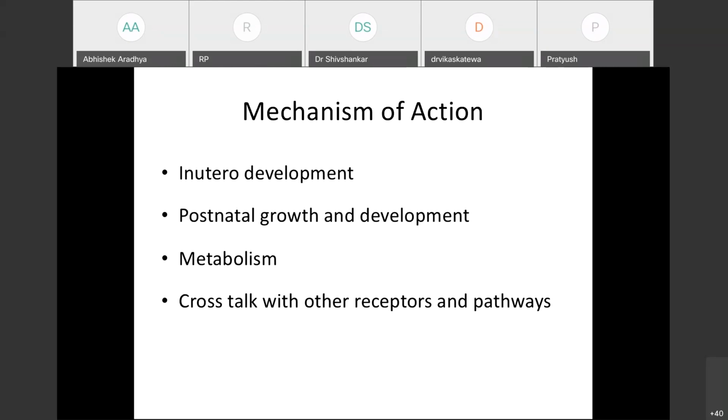So how do these thyroid hormones act? Thyroid hormones have a crucial role in all phases of development, be it intrauterine development, especially brain development, and also postnatal growth and development. They also have a significant role in metabolism because they form a part of the counter-regulatory hormone system, and there is also significant crosstalk with other receptors and pathways. So they are practically involved in each and every activity going on inside our body. That is why they are very important, especially in in utero life till 18 to 20 weeks, when there is no good amount of thyroid hormone produced by the fetus. So the fetus is excessively dependent on the maternal hormones.